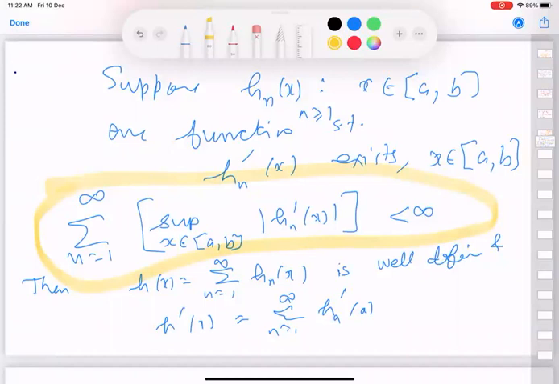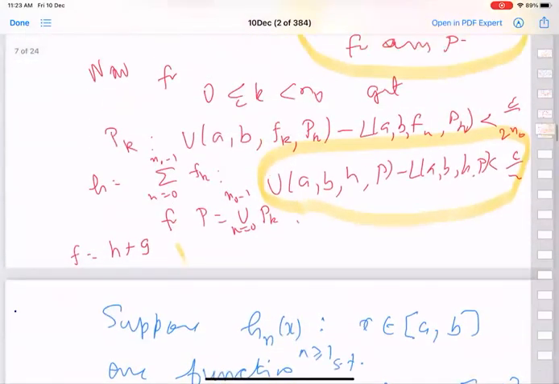Right. So there are two parts here. First, for each nth one, the derivative is bounded. And then further the bounds sum to less than infinity. It depends on which way the work goes. There are different ways of casting the condition, as I had put earlier.